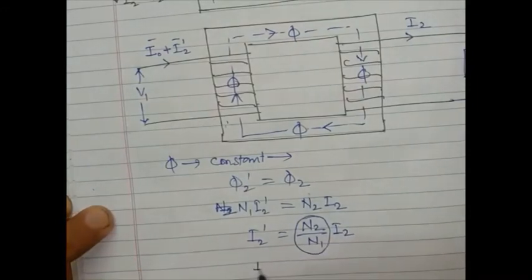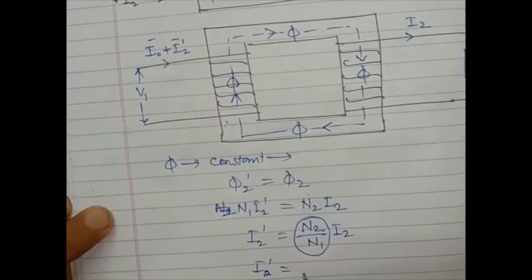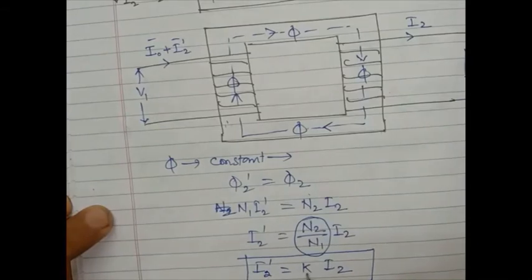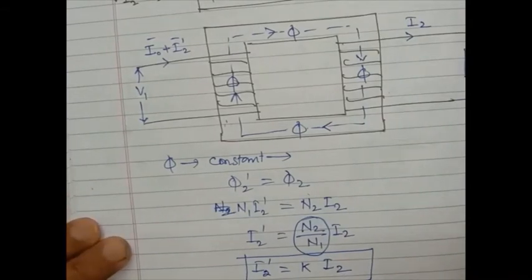This is the transformation ratio, therefore I2 dash equals K I2.